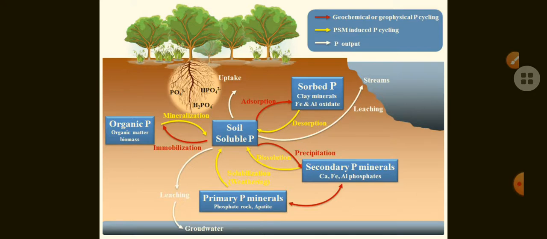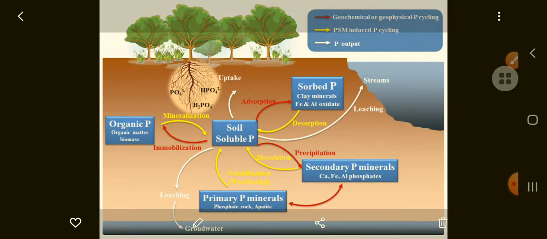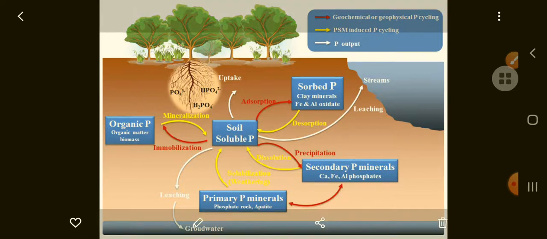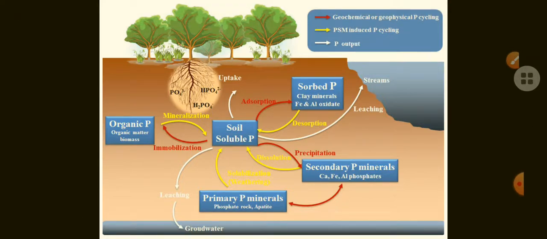It is released after a long time when the rocks are weathered, so by the weathering process the phosphorus is released from the bones and teeth. So here the phosphorus cycle is one sedimentary cycle.